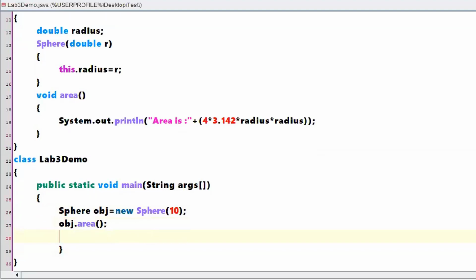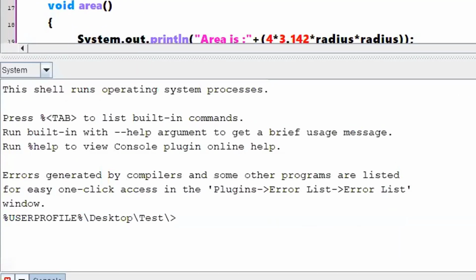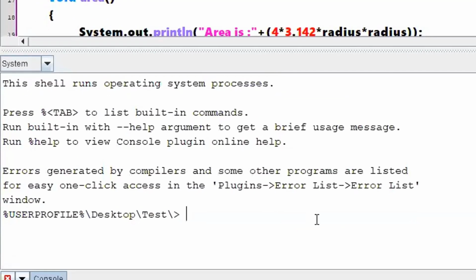Do you have one more method in the parent class? Yes, I have one more method in the parent class. That method is nothing but toString, right? So this is defined within Sphere and this is defined in the parent abstract class. Shall we run and cross check what is the output? Will it work fine or not? Did we able to concentrate on the first example or not? That means the first statement.